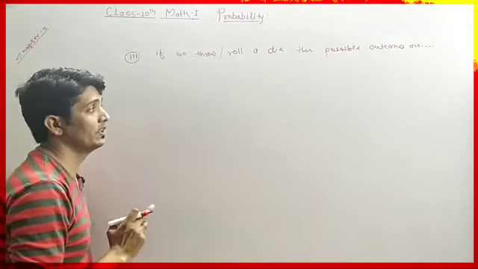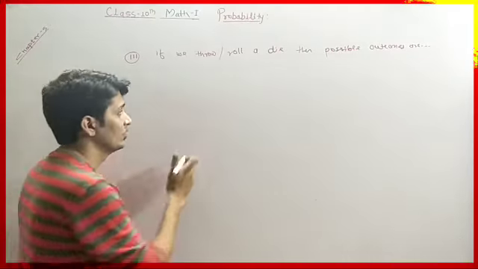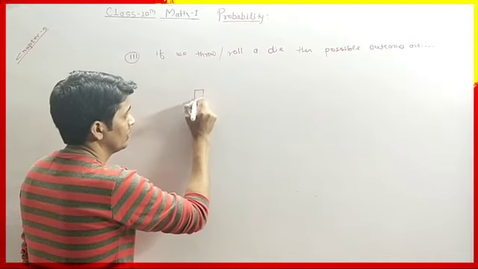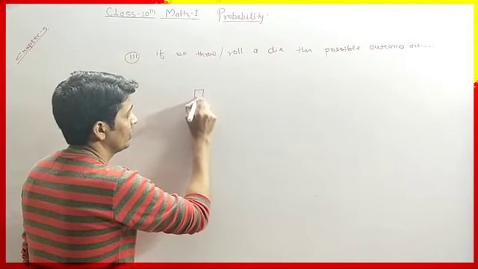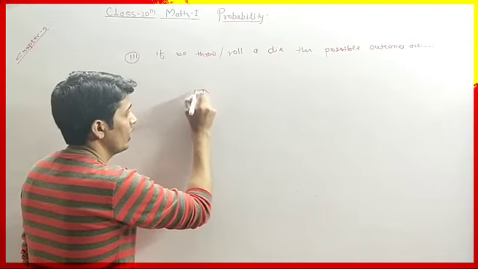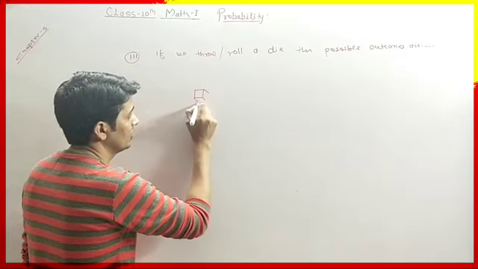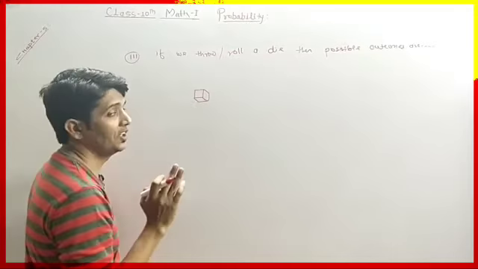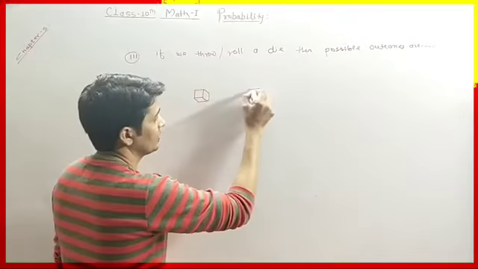So first we have to understand what a die is. A die is square shaped, like a unit cell, which has 6 faces. Okay, like this.